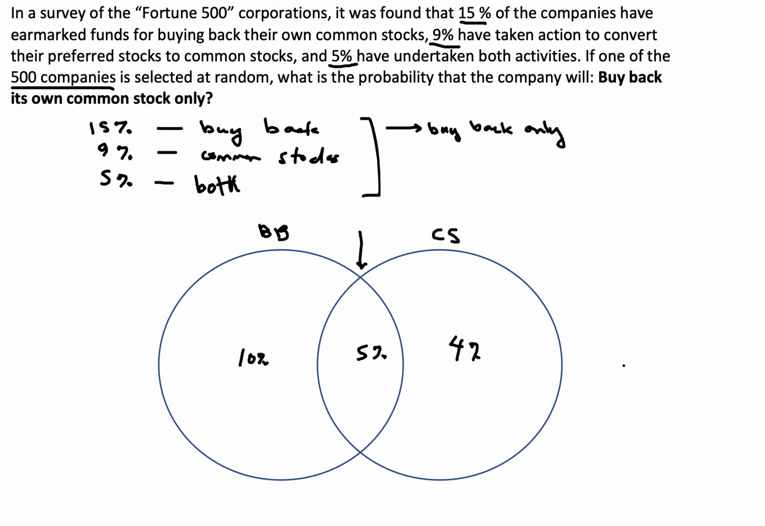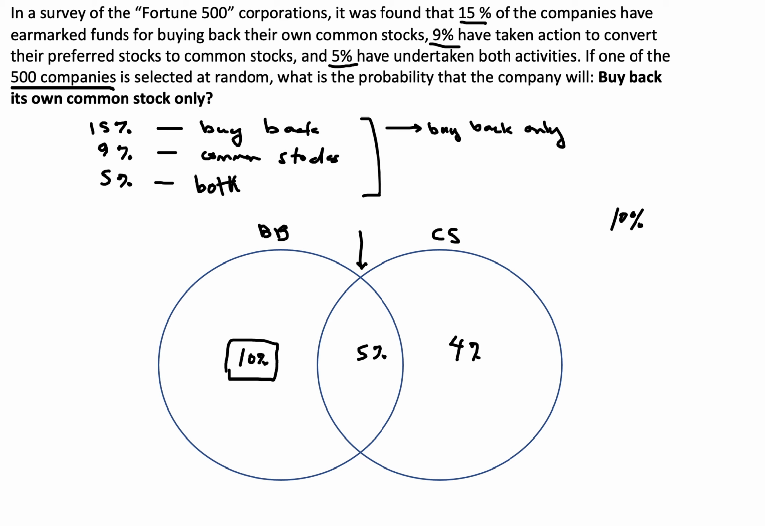So we are asked, if one of the companies is selected at random, what's the probability that they will buy back their common stock only? So the answer is 10% over here only. So this is buyback only. So that's 10%. And actually that's our answer.